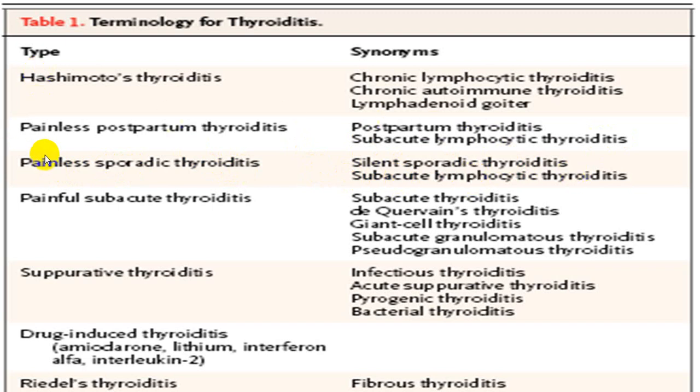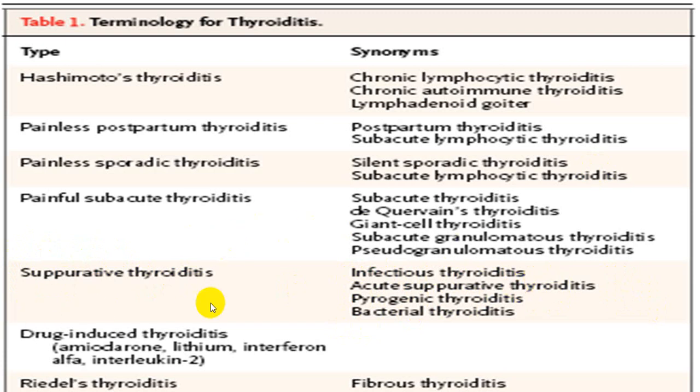These three are painless, but the painful variety you come across once in a while is painful subacute thyroiditis, which is also called subacute De Quervain, giant cell, subacute granulomatous, or pseudogranulomatous. These are all the synonymous terms which are utilized for painful subacute thyroiditis. The most common word utilized is De Quervain thyroiditis. Always painful is suppurative thyroiditis, which is infectious, acute suppurative, pyogenic, bacterial, etc. These are all the words which are utilized.